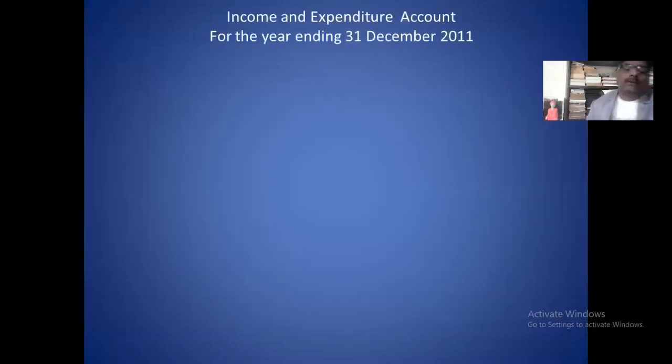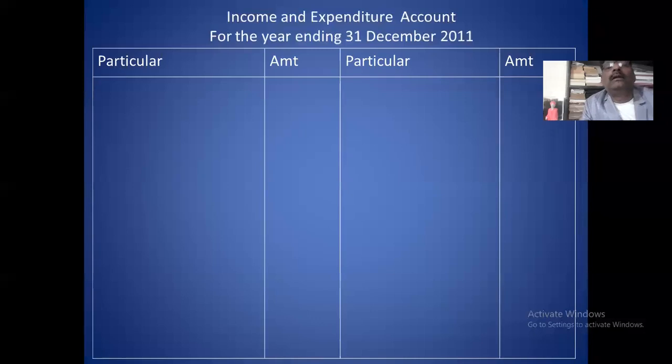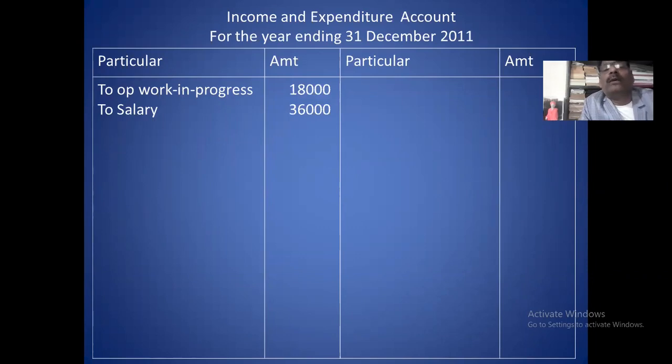This is the income and expenditure account. In the income and expenditure account, first you take the opening work in progress. Then you take the expenses: salary is 36,000.